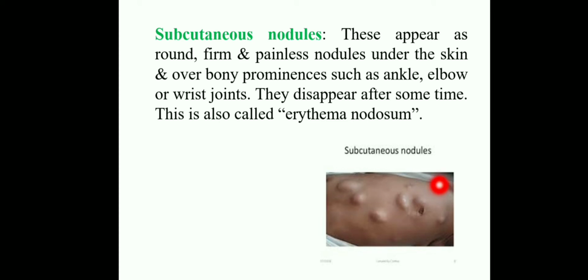Look at this here. The child suffers with subcutaneous nodules. Mostly we will see them in the subcutaneous area, that is skin, bony prominences, and ankles, elbow, wrist also have these subcutaneous nodules. If any child suffers with subcutaneous nodules or pharyngitis or fever, immediately you think that the child is suffering with rheumatic fever and then heart disease.